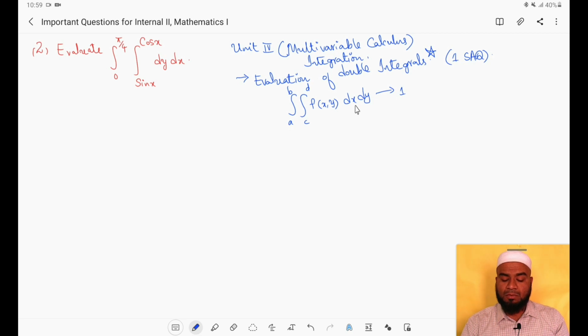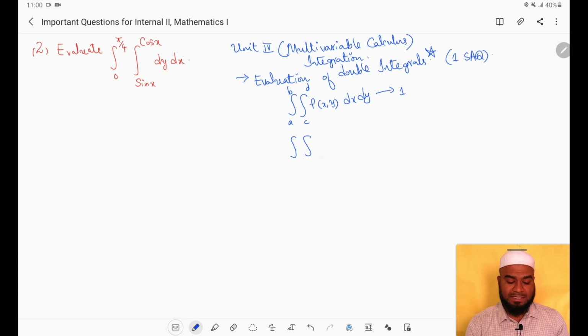So to tackle this problem, what we do is we look at the limits. If all the four limits are constants, then we can integrate this with respect to y first or with respect to x first. We are going to get the same answer. In any order, we can evaluate the integral if given limits, all the four limits are constants. This is the first possibility. The second possibility may be, right? The second possibility is internal limits may be in terms of x, like the given question.